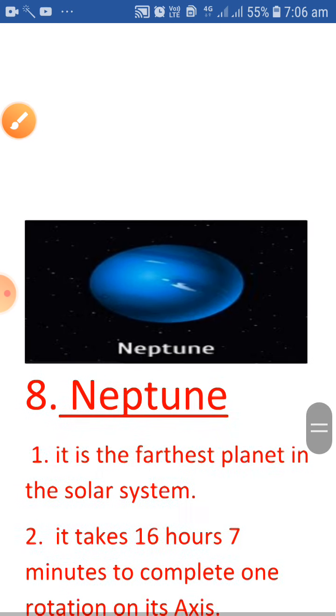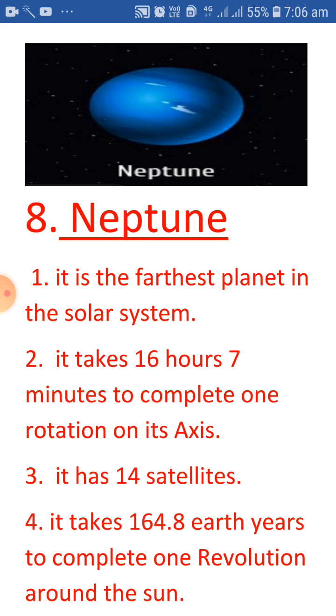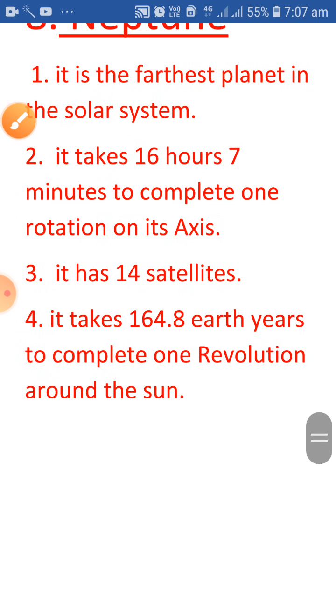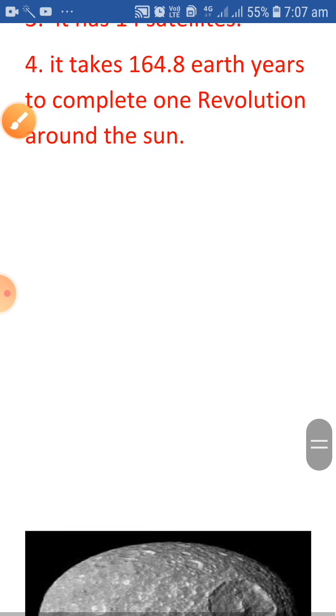The next one is Neptune, the last and eighth planet. It is the farthest planet in the solar system. It takes 16 hours 7 minutes to complete one rotation on its axis. It has 14 satellites, means 14 moons. It takes 164.8 years to complete one revolution around the sun.